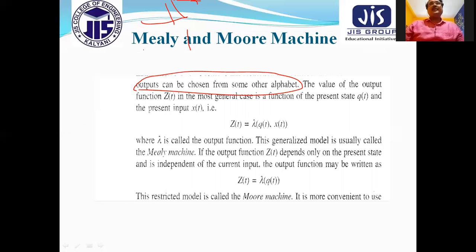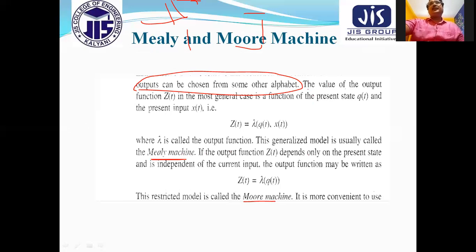These things depend on the situation. So Mealy machine and Moore machine produce the output for every input. This is known as automata with output. These are the 2 types: one is known as the Mealy machine and one is known as the Moore machine.